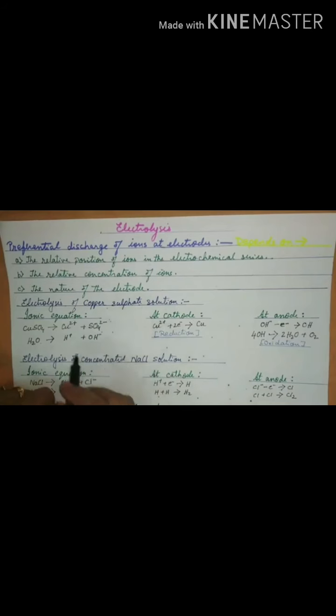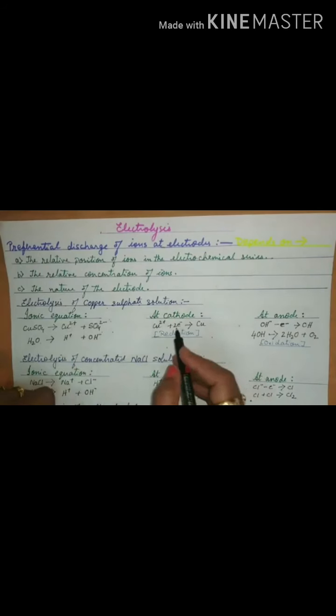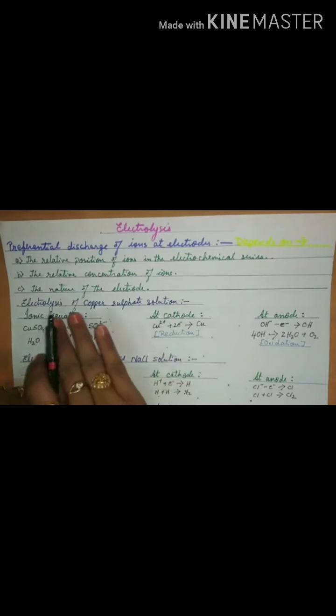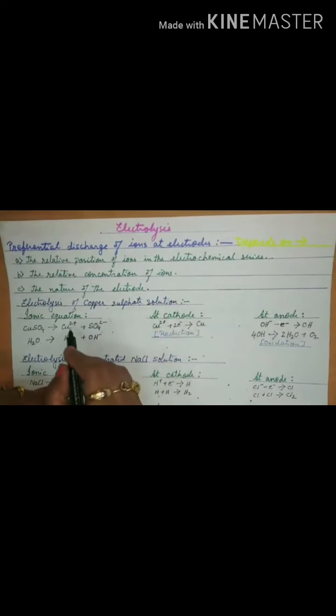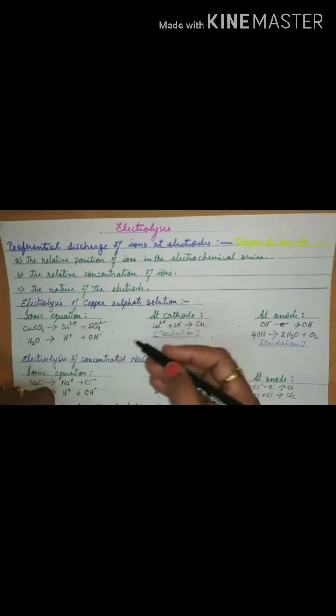But amongst these two cations, hydrogen and copper, which will go to the cathode? Both will have a tendency to discharge themselves and move towards the cathode, but the cation whose place is lower is preferentially discharged.